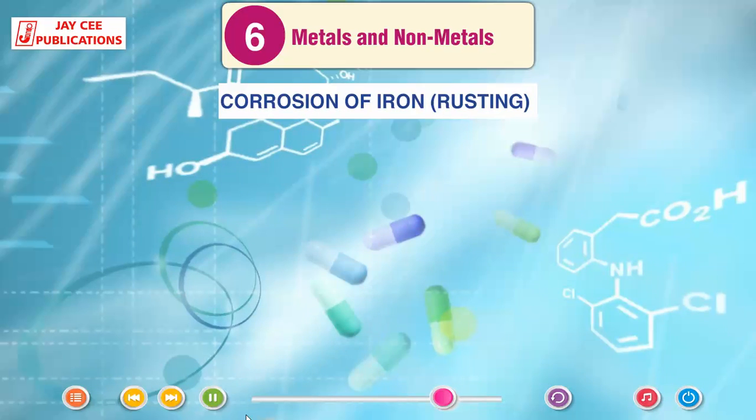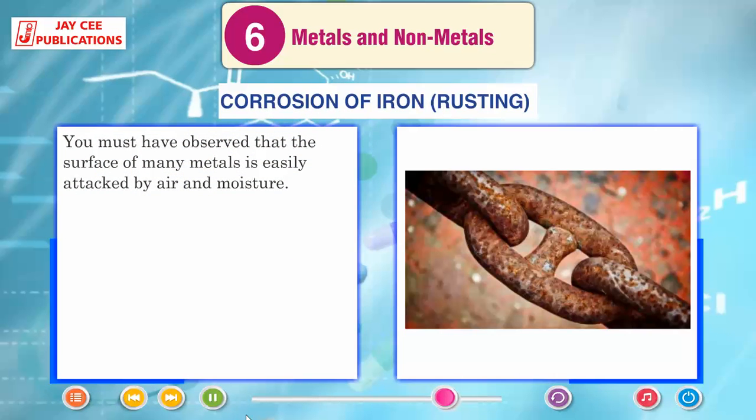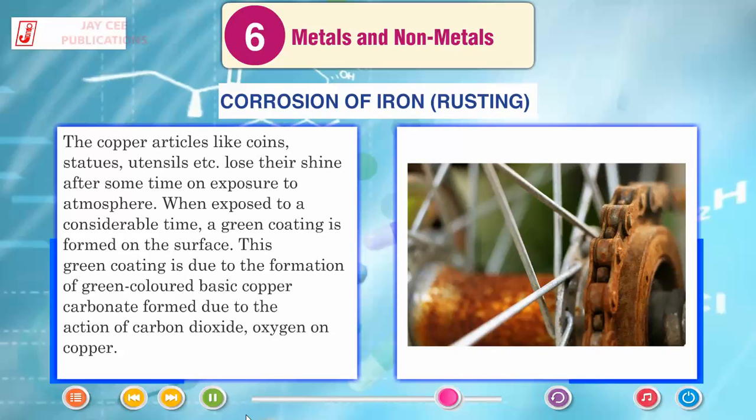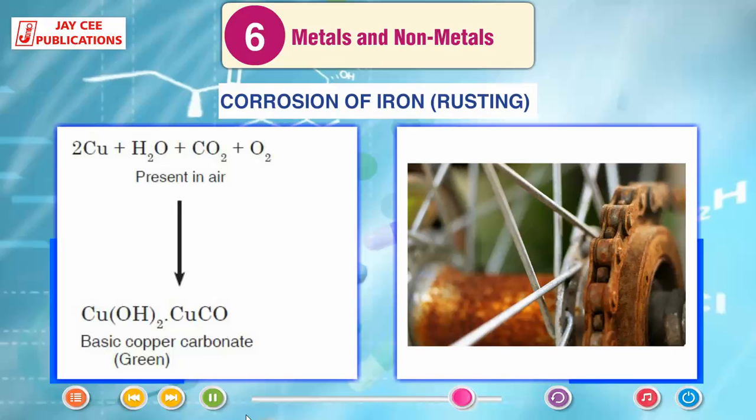Corrosion of iron, or rusting. You must have observed that the surface of many metals is easily attacked by air and moisture. Copper articles like coins, statues, utensils, etc. lose their shine after some time on exposure to the atmosphere. When exposed for a considerable time, a green coating is formed on the surface. This green coating is due to the formation of green-colored basic copper carbonate, formed due to the action of carbon dioxide and oxygen on copper. 2Cu + H2O + CO2 + O2 (present in air) gives Cu(OH)2·CuCO3, basic copper carbonate, green.